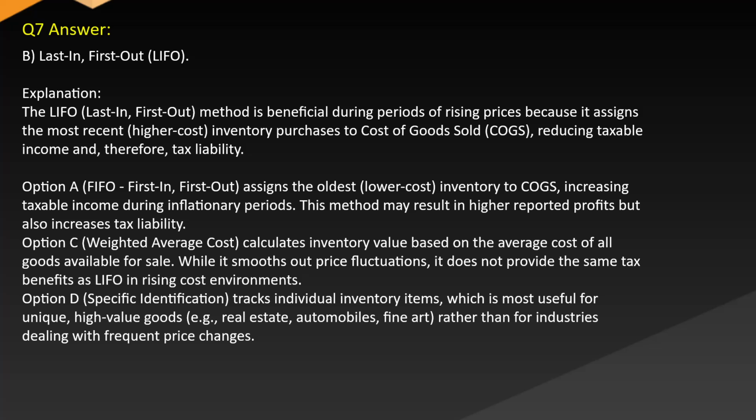Option C, weighted average cost, calculates inventory value based on the average cost of all goods available for sale. While it smooths out price fluctuations, it does not provide the same tax benefits as LIFO in rising cost environments. Option D, specific identification, tracks individual inventory items, which is most useful for unique, high-value goods, e.g., real estate, automobiles, fine art, rather than for industries dealing with frequent price changes.